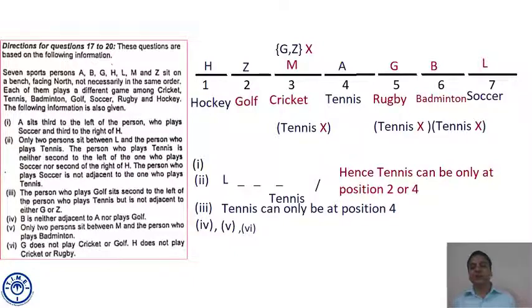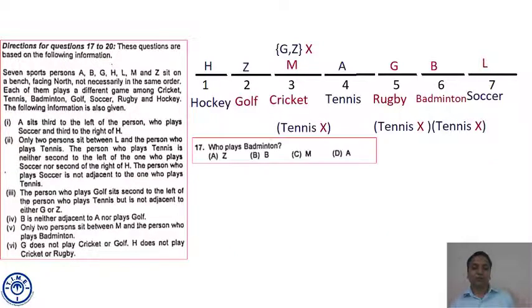This completes our whole arrangement. Am I clear? Only game left is hockey and only position left is seat number 1. So hockey comes at 1.